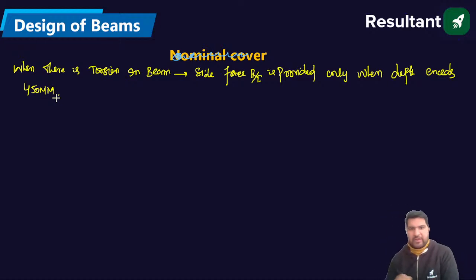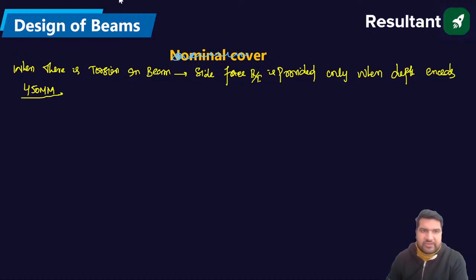Arvind, you should remember. So when the depth exceeds only 450 mm, in case of torsion acting on the beam. Absolutely fine. Now we'll take care of this nominal cover. What is the nominal cover? Anyone in the class?